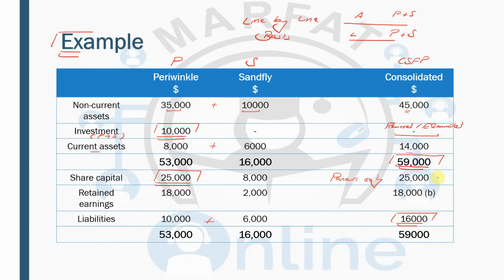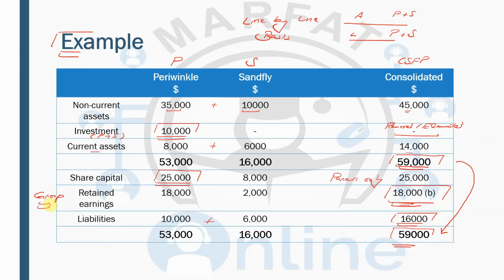So based on the principle of the accounting equation, assets should be equal to liabilities plus capital. So we'll write the 59,000 over here, and we'll calculate the retained earnings in this example as a balancing figure. Now why we are doing that, you will understand shortly, because retained earnings is known as group retained earnings, which has a separate detailed working. And this group retained earnings is calculated from the workings, but for right now we are just taking this as a balancing figure.